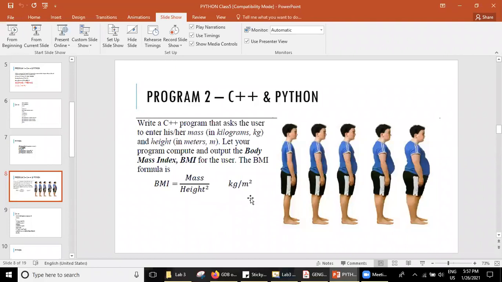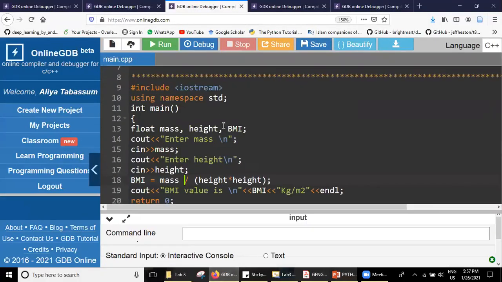Tell me, what are the input variables, either in C++ or Python? Weight and height. Very good. And the metrics that we are going to use are kg and meters.